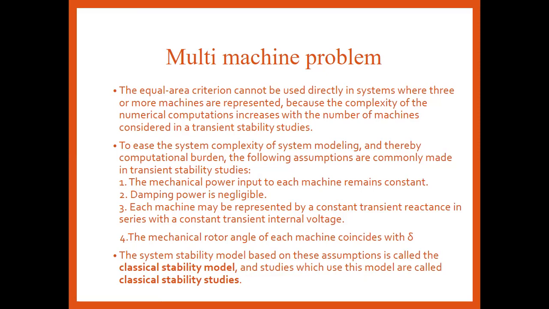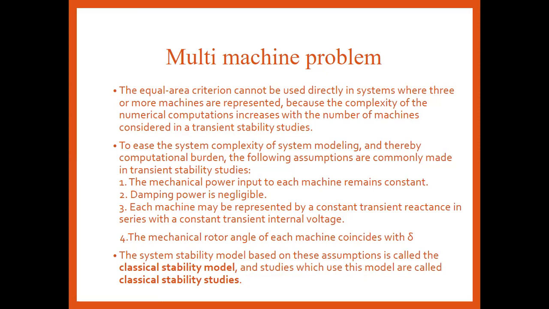Number third, each machine must be represented by a constant transient reactance. If the transient reactance of each machine is kept constant with a constant terminal voltage, then it directly determines the power output of that machine.